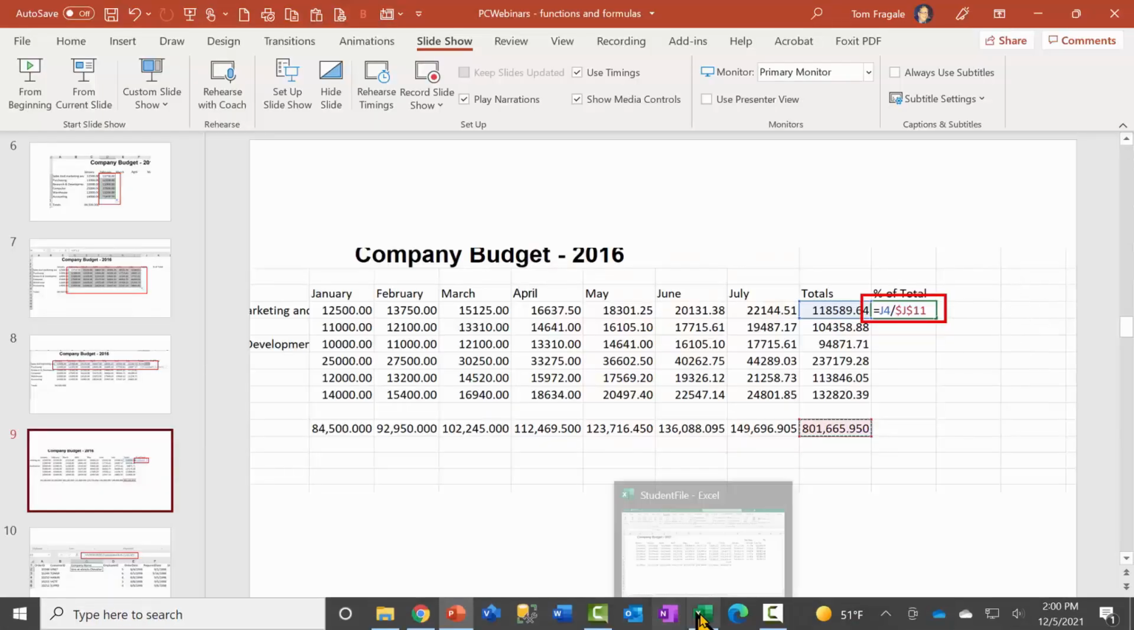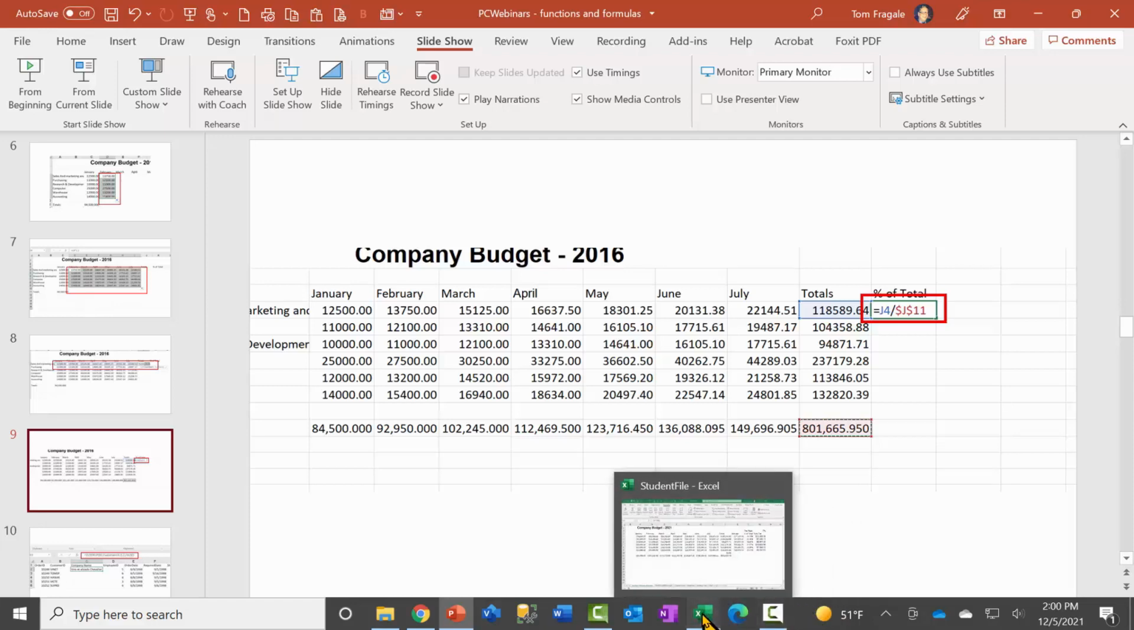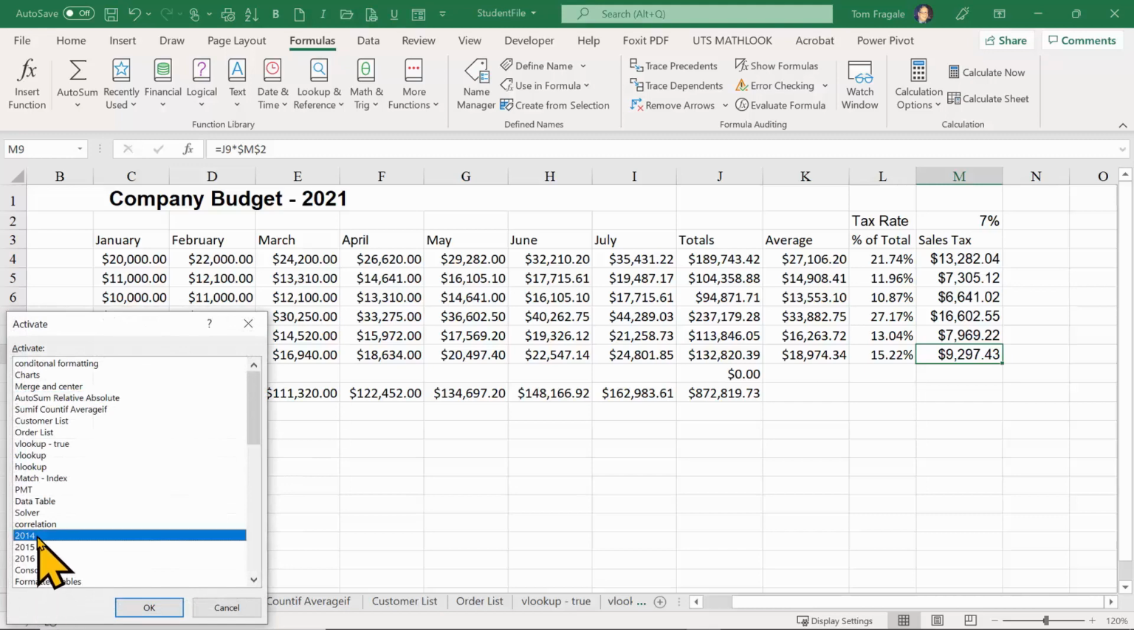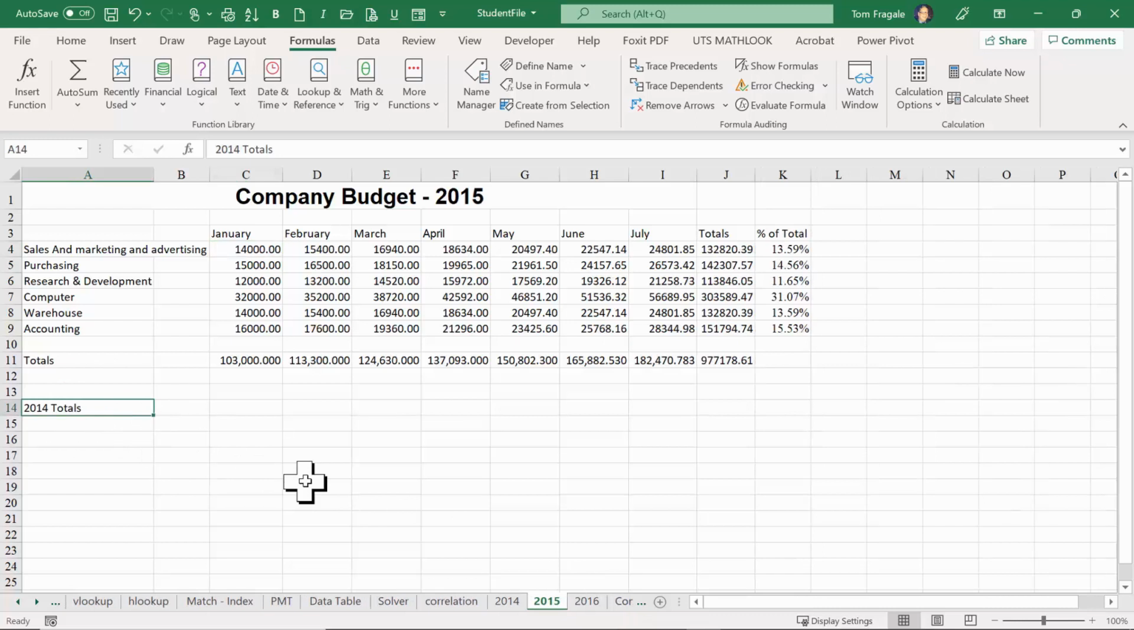Now let me show you the next tip, which is going to be making formulas that will link the sheets together. I'm going to go back into Excel now, and I want to go to a different sheet. So I'm going to right click on this arrow, and I'll click on sheet 2014, and I'll click OK. So we have the company budget for 2014. If I go to the very next sheet, I see sheet 2015. Notice how there's a space for the 2014 totals here. So let me show you 2 ways to link your sheets together.